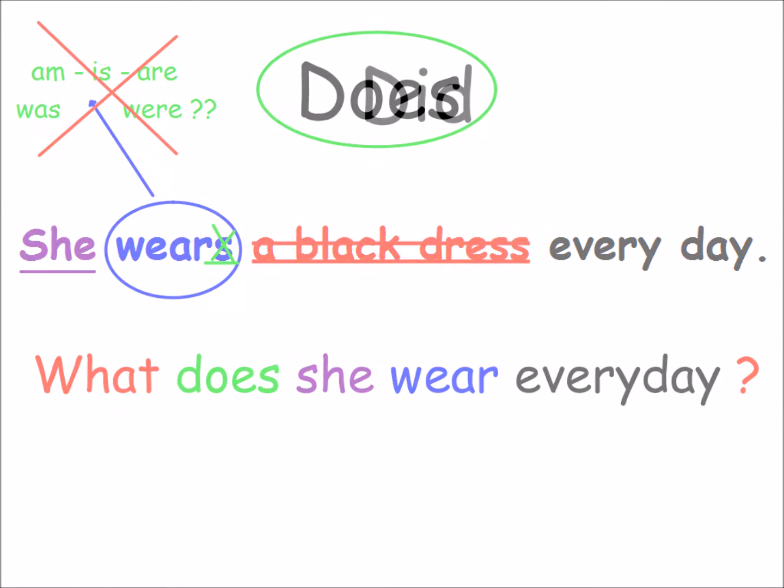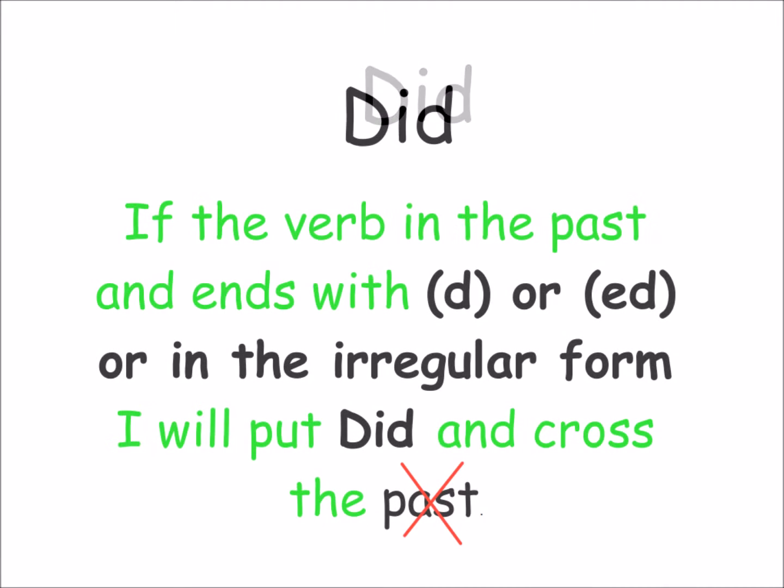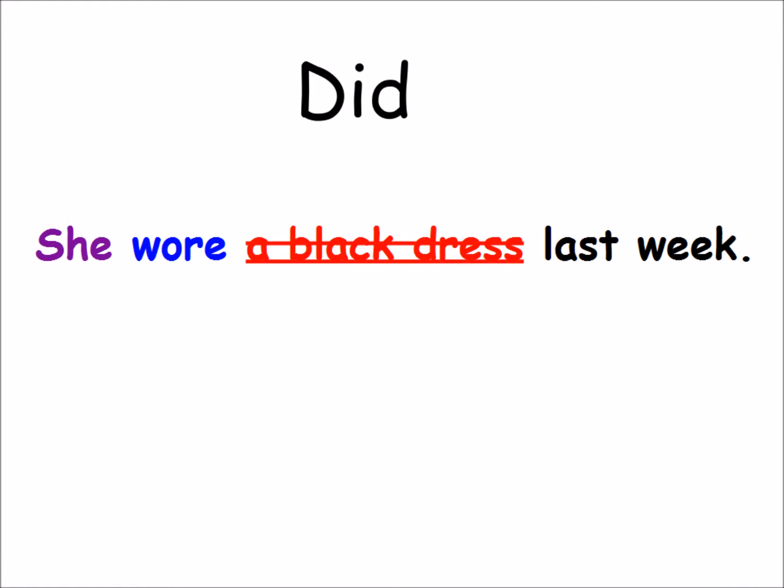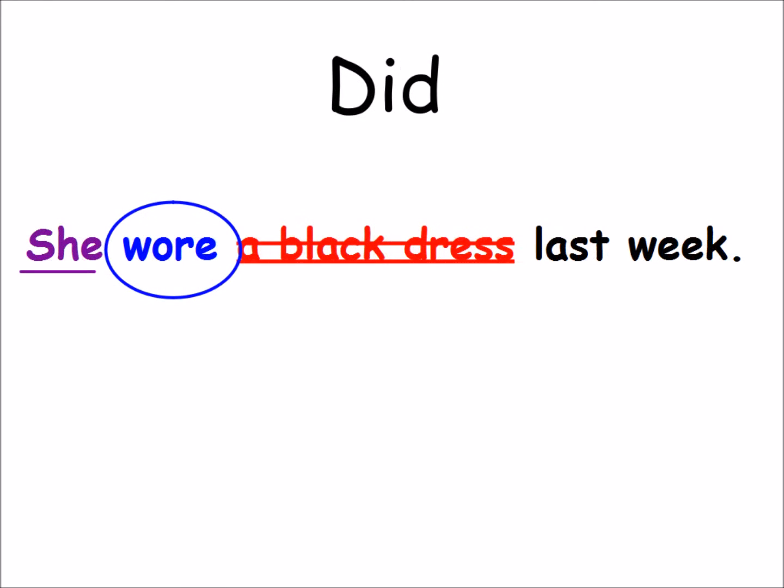Now we're gonna go to did. If the verb is in the past and ends with d or ed, like liked, or in the irregular form like saw or went, I will put did and cross the past because did doesn't like the past. For example, she wore a black dress last week. She is the subject. Wore is the verb. Wore is the past tense of wear.